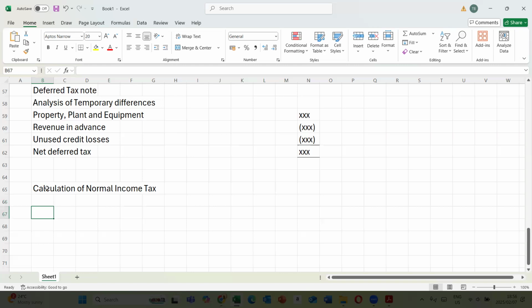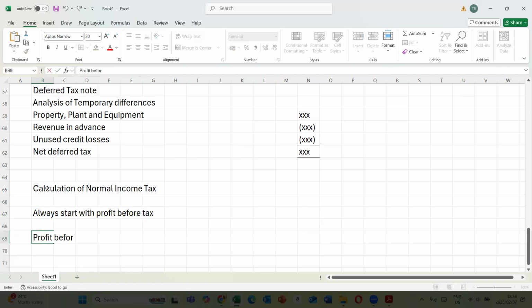So for normal income tax, the starting point is profit before tax. So always start off with profit before tax.